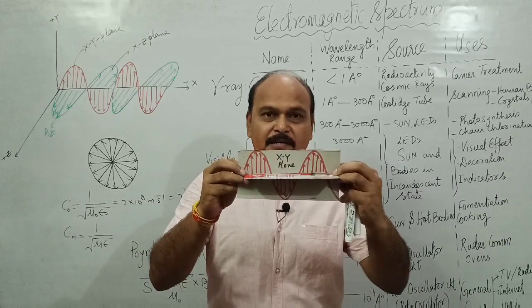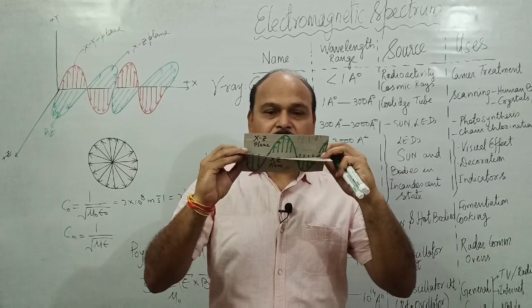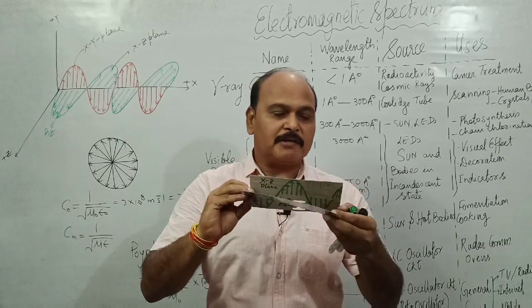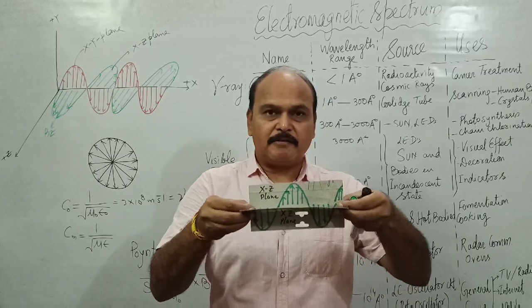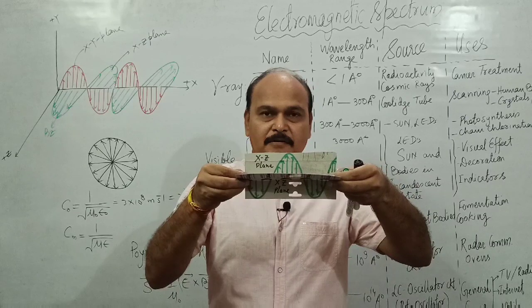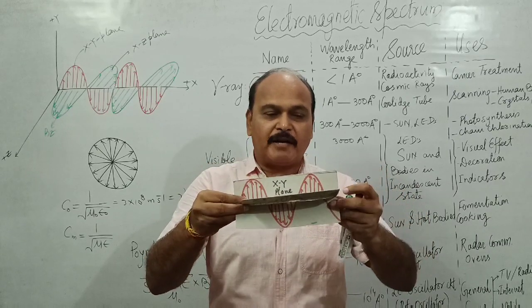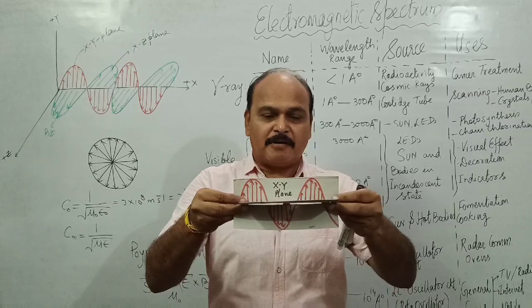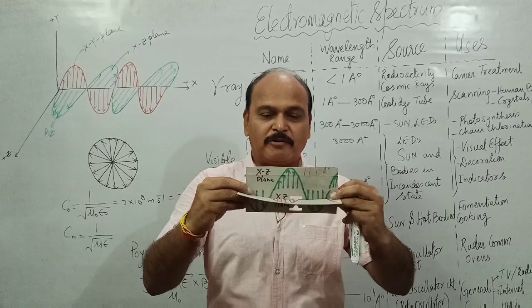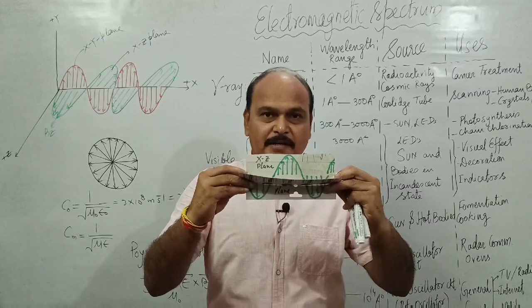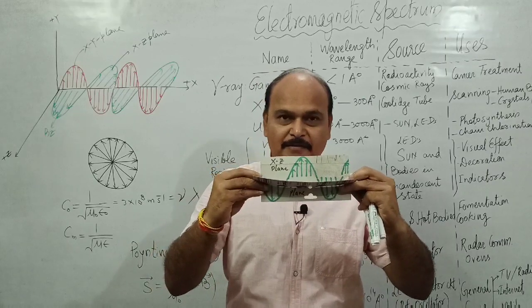And at the same instant, this is the loop of magnetic field vector, formed simultaneously. So the electric field vector loop is in what? The xy plane, and the magnetic field vector loop is what? It is there in the xz plane. Both the loops are formed simultaneously.